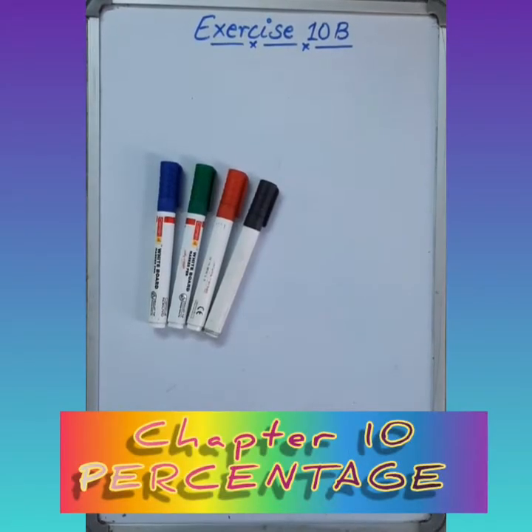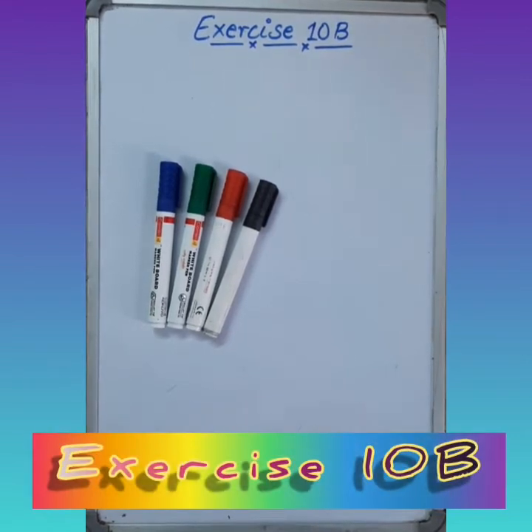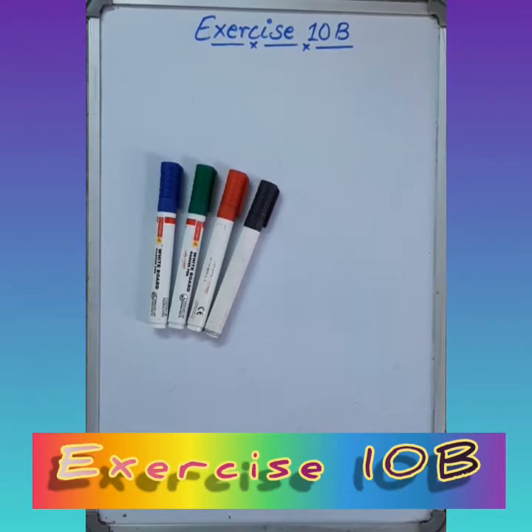Today we have to start your exercise 10B from question number 10. In the previous lecture, we have completed till question number 9. Question number 10 is that after deducting a commission of 5%, a mob costs rupees 15,200.